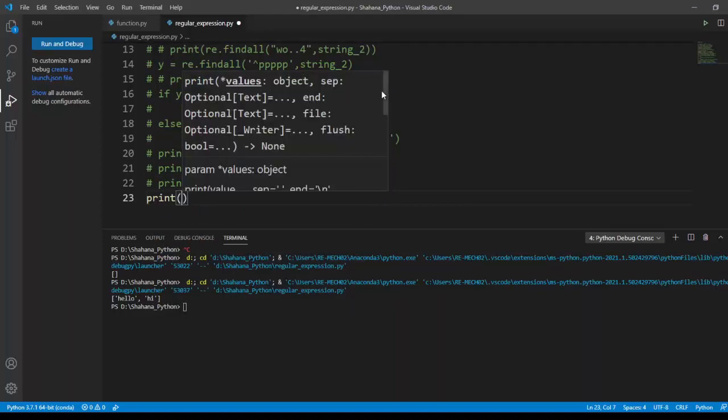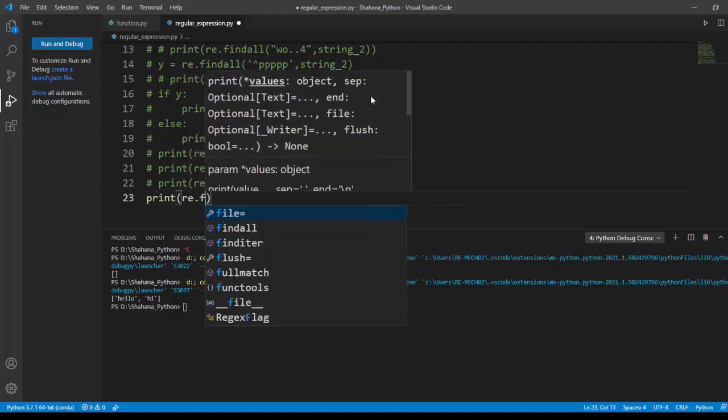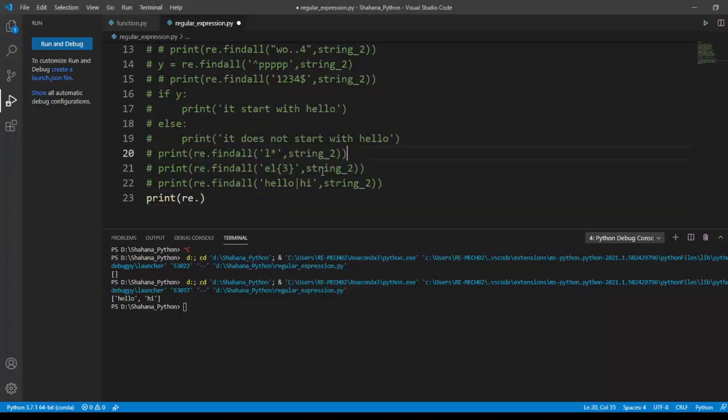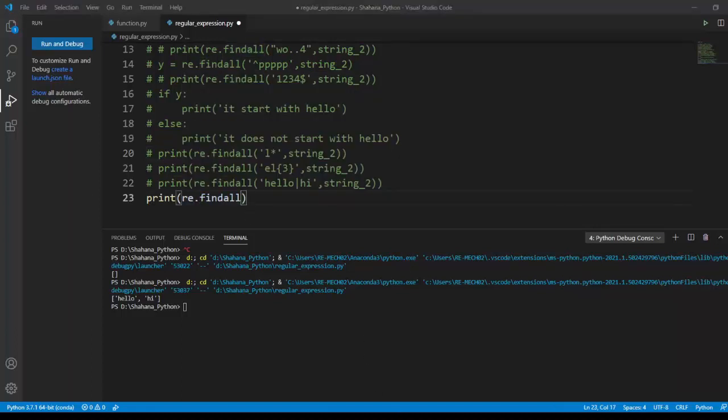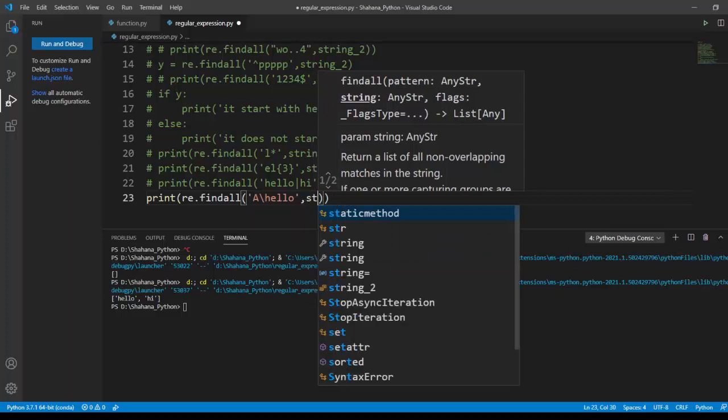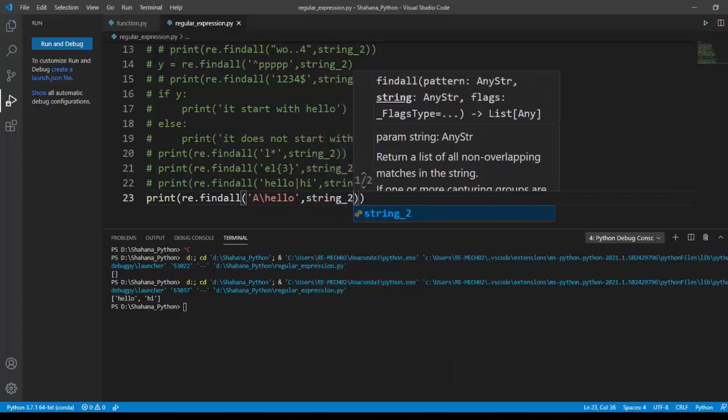what I'm going to do is print re dot findall and backslash A, capital A, and backslash, then LLO, the text, the string two.